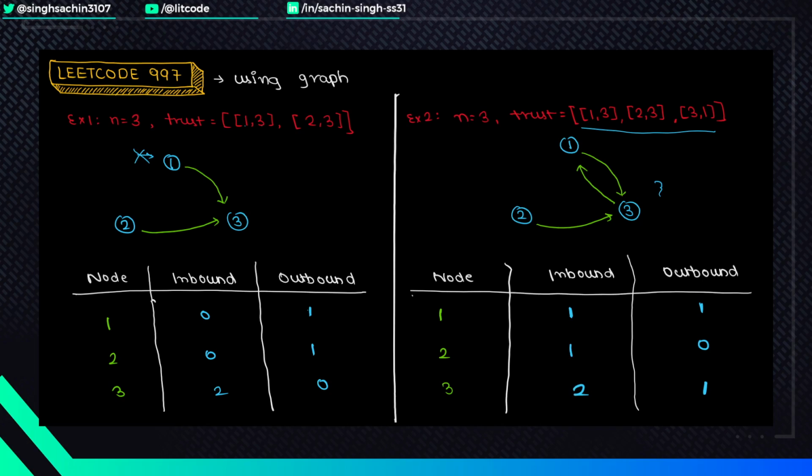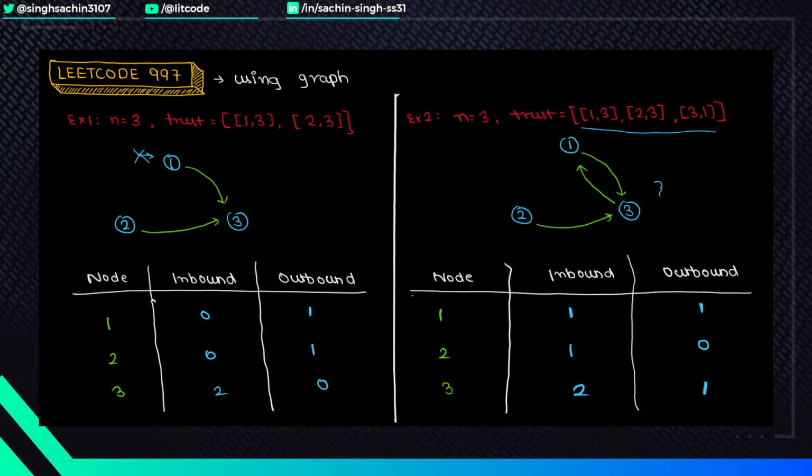Now the crux of this situation is, if you remember the conditions, the judge trusts nobody and everybody trusts the judge.